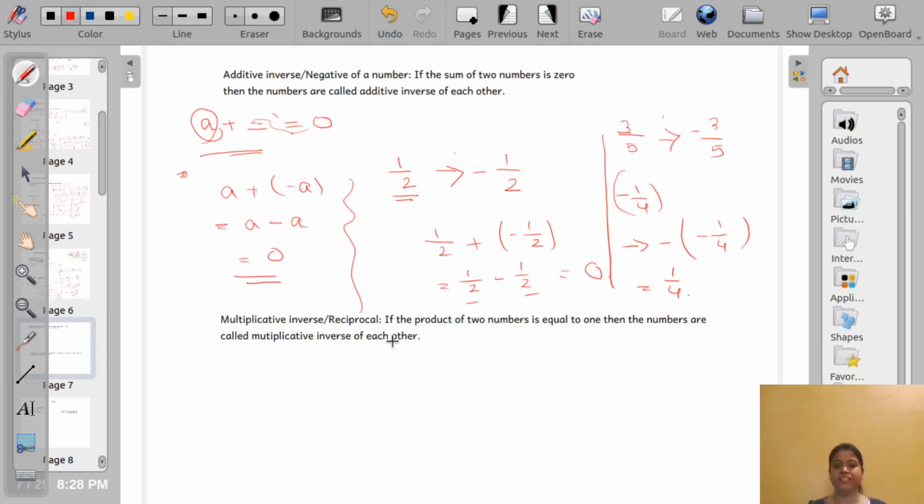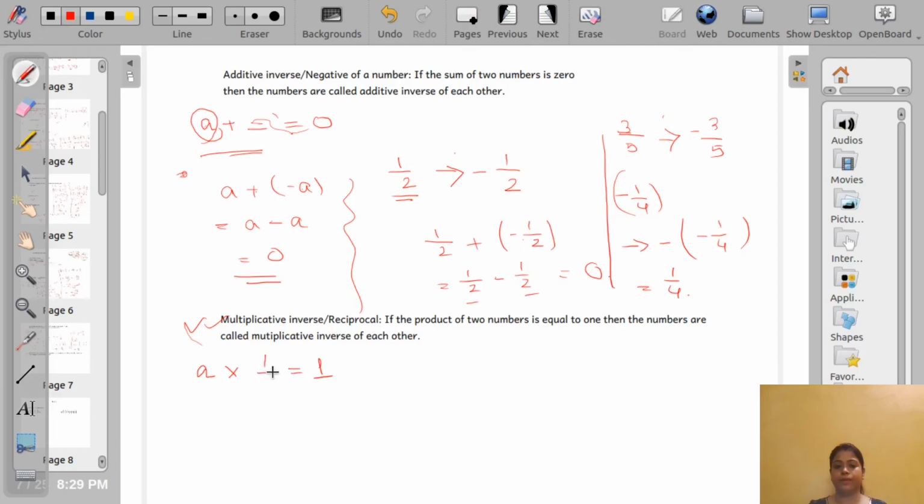Next is multiplicative inverse or reciprocal of a number. Very important. Okay, if the product of two numbers is equals to 1, then the numbers are called multiplicative inverse of each other or reciprocal of each other. Now if a rational number is given A, what we should multiply with A to get 1?